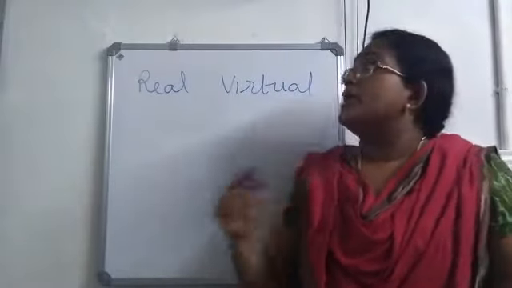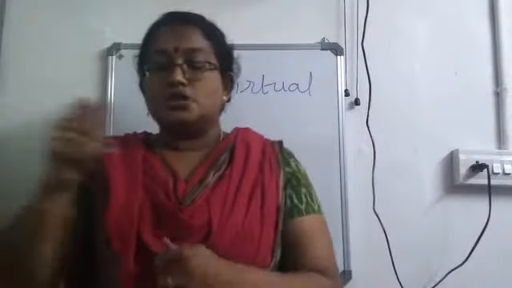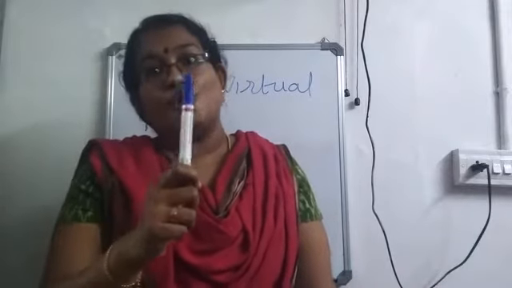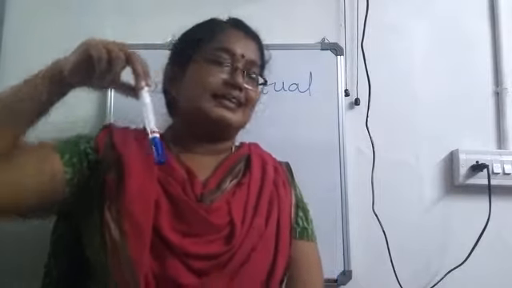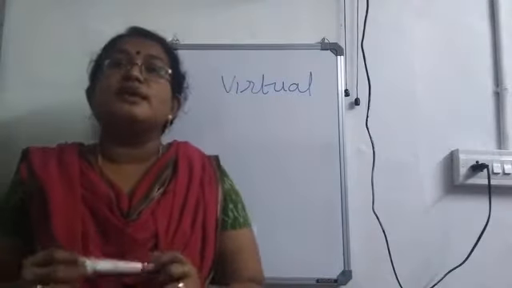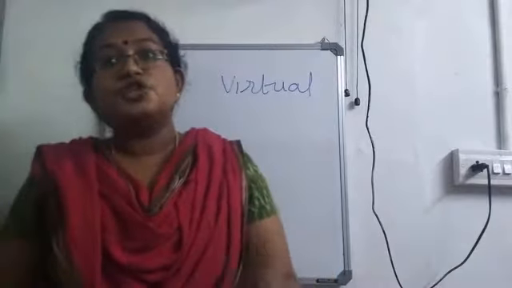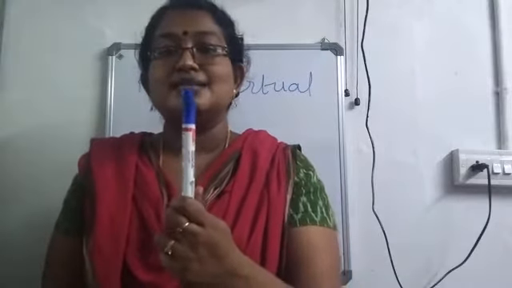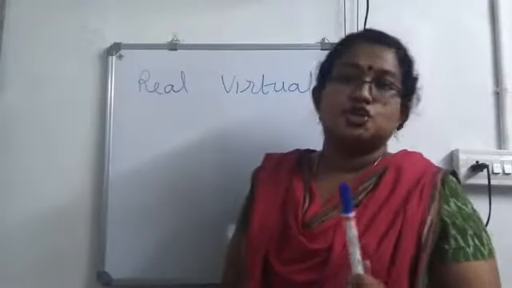Now, in the case of a real image, it will always be inverted. So, if I keep an object, this is a pen, in front of a mirror and if I get it inverted, it will be a real image. So that is the next point. Real image means it will always be inverted. Inverted means upside down. Now, virtual image means always erect. That means if I am keeping an object like this, then the image also will be like this. Then you can call it a virtual image.